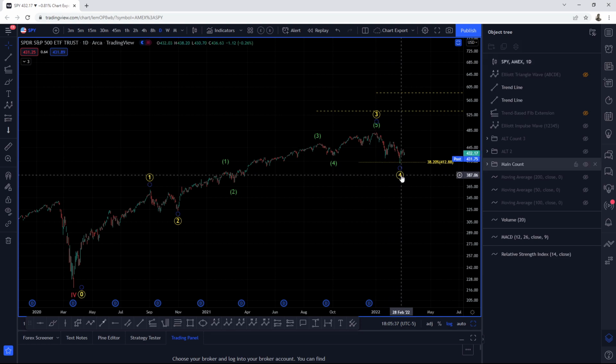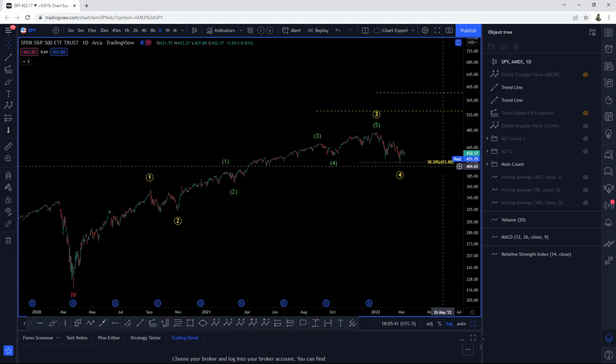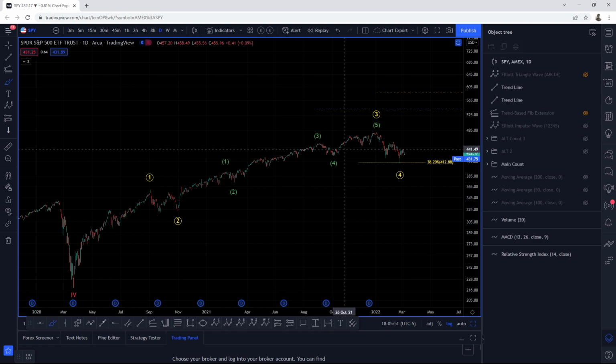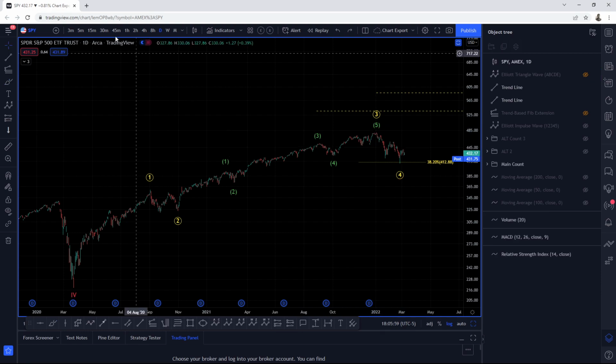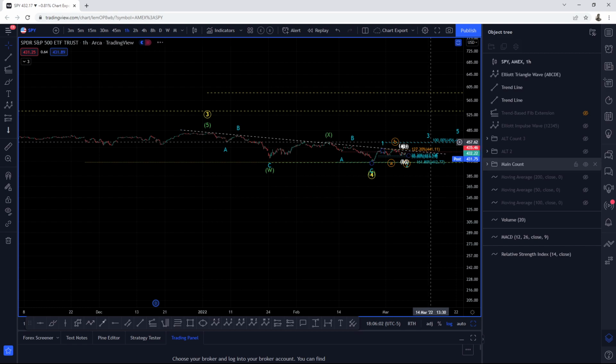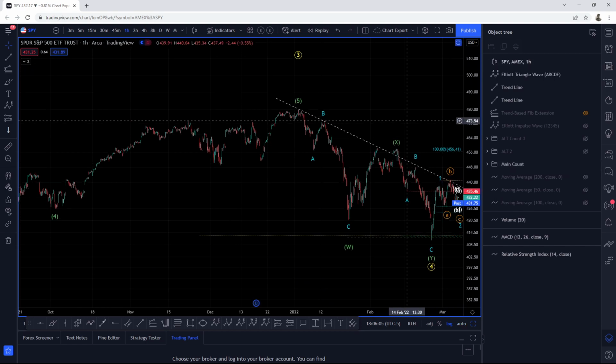So this wave 4 on this count held support at the 38.2% retracement or 412.88. That's our low on February the 24th. That's a key level that we have to sustain and defend as bulls. Now I'm going to take you guys down to this zone and we're going to review wave structures and the wave count from the top in the wave 3. Taking it down from the daily to the 1 hour time frame, let's take a quick look at what price action is letting us know.